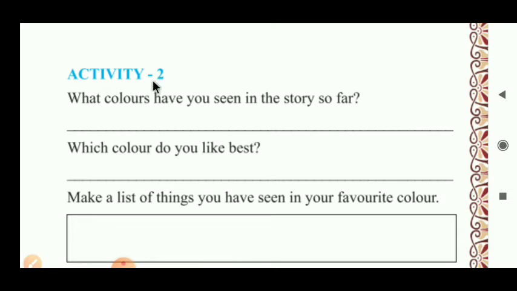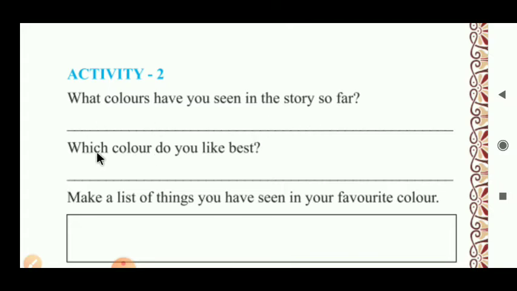Activity 2. The first question is given here. What colors have you seen in the story so far? The answer is based on our Activity 1. The answer becomes like this: So far in the story we have seen violet, indigo, blue, green, yellow, orange and red colors. They are all the colors of the rainbow. So the answer becomes like that.